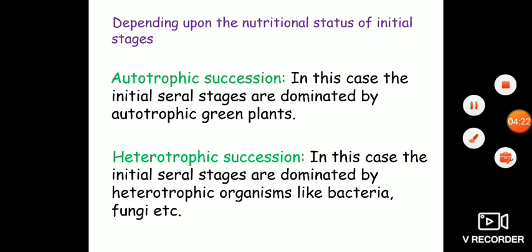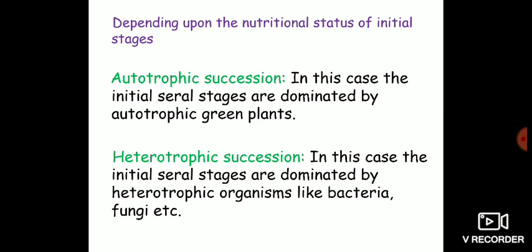Autotrophic succession is that type of succession in which the initial stages are dominated by autotrophic green plants. If succession starts and the pioneer stages are represented largely by the green plants, that type of succession is known as autotrophic succession.